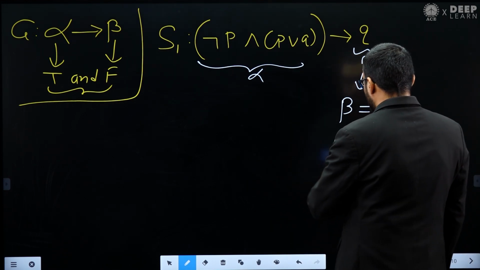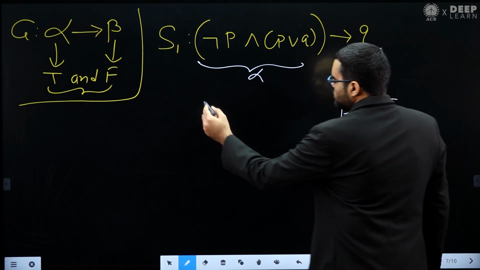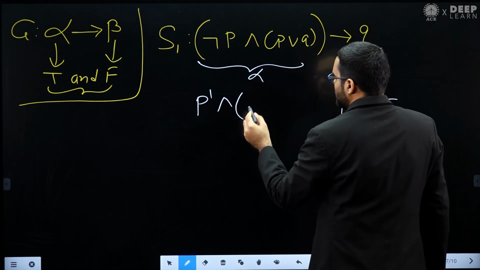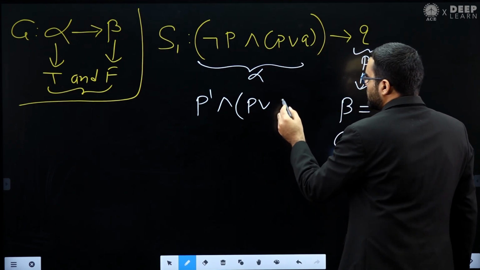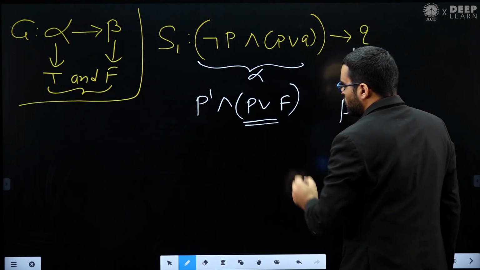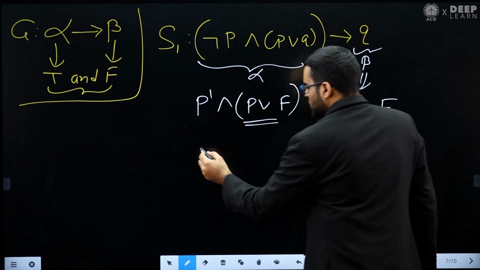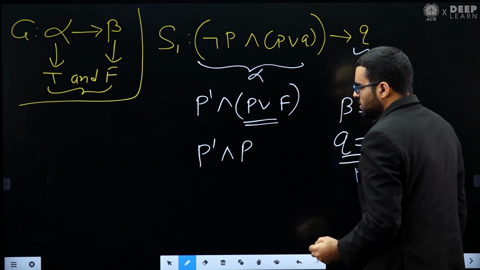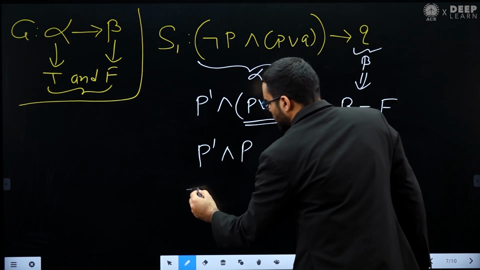Okay, so remember, q is already false. So this is our p dash and this is p or q. Since q is already false, we have p or false. What is p or false? P or false is p. So p dash and p. What is p dash and p? That is equal to false.